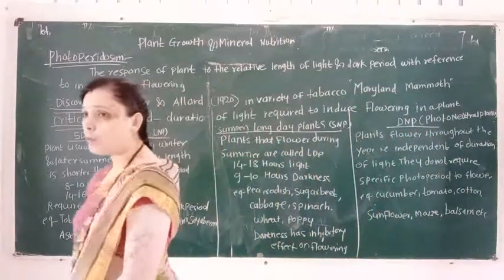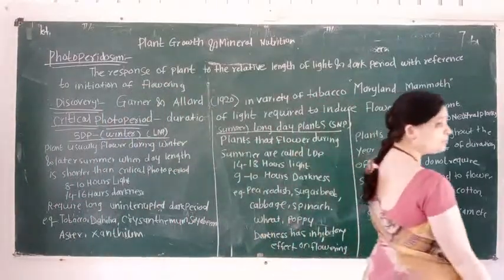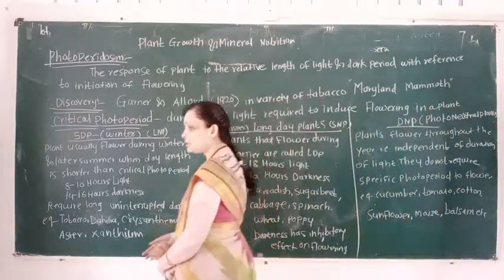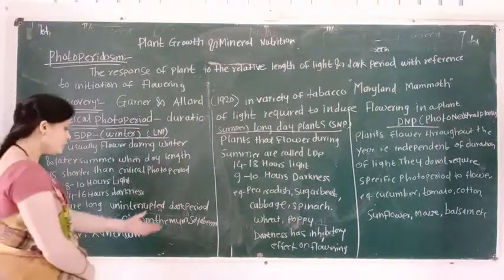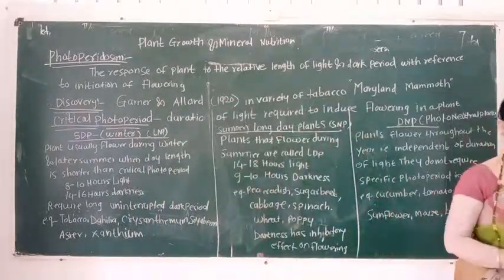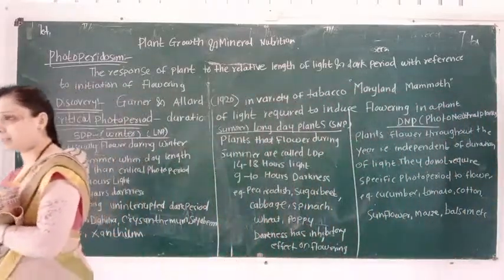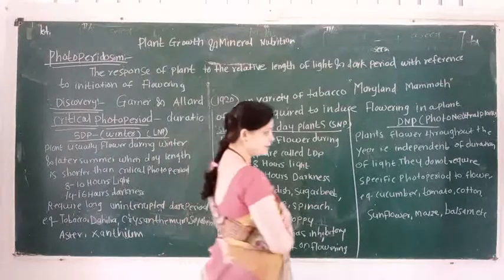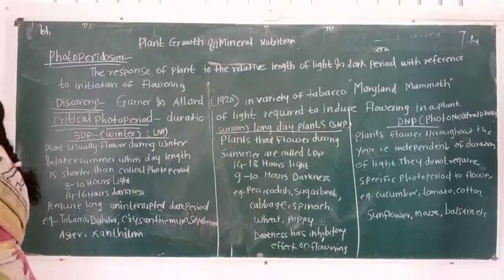Which plants are short day plants? The first example is tobacco, second is dahlia, third is chrysanthemum, fourth is soyabean, then aster, and the last example is xanthium.